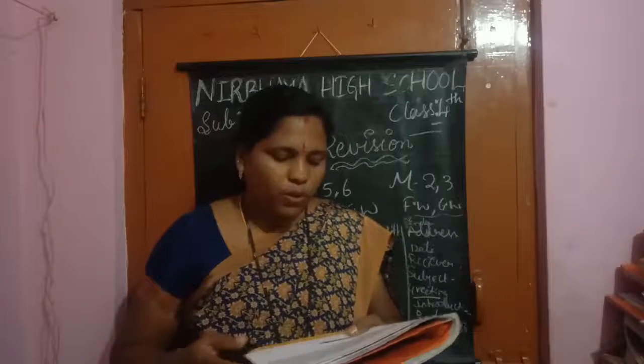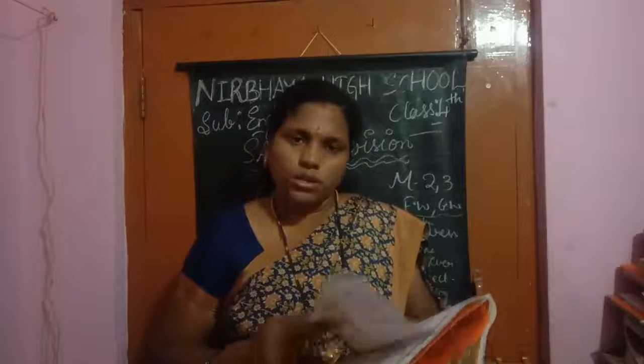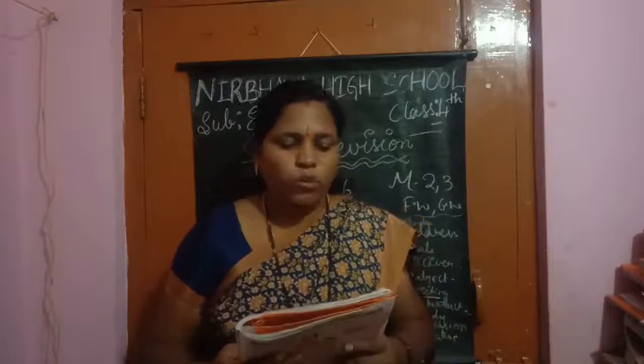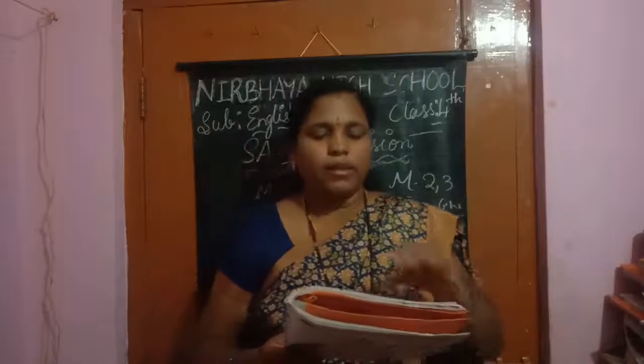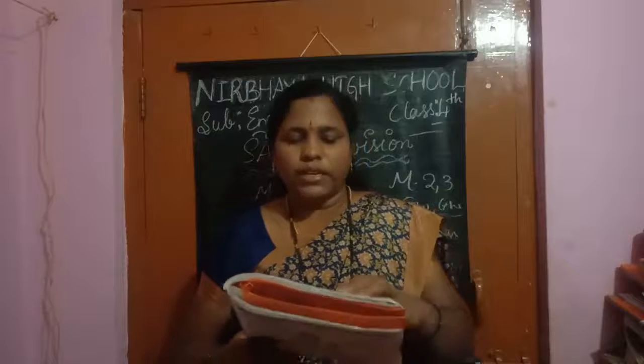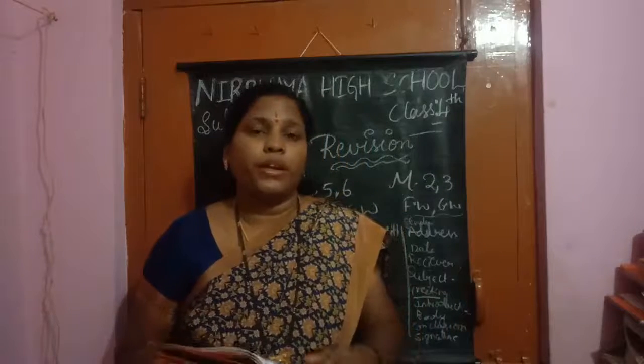Okay, children. Now you should write about the characters. Who is the main character? What did they do or say? Okay, children. And what was the problem? How was it solved? How did it end? By writing these 5 question answers, you can write a small summary of this passage. Understood, children? Already I have made you read and write.